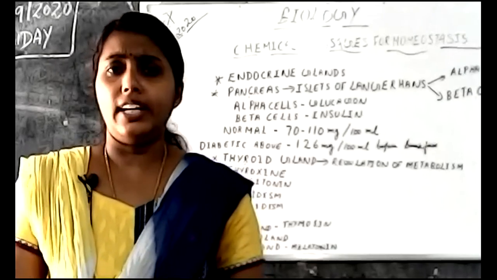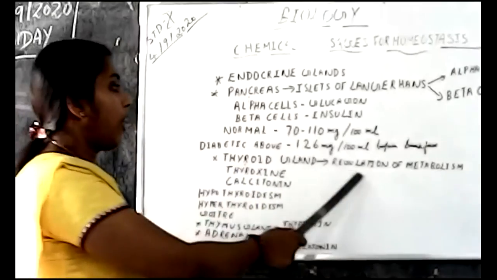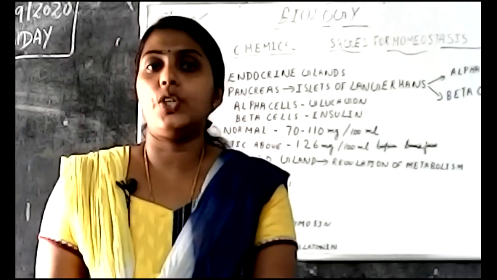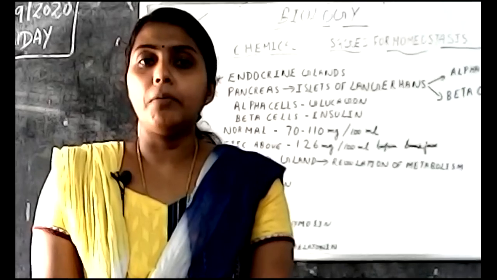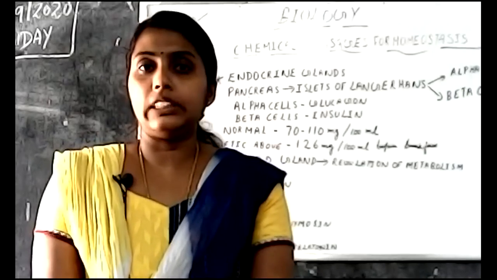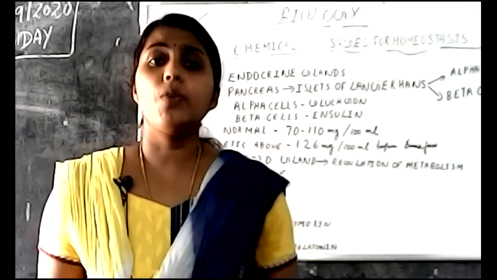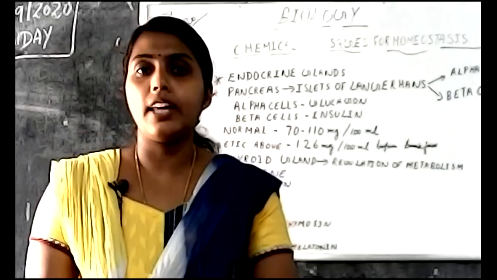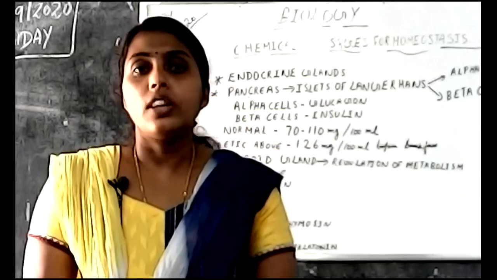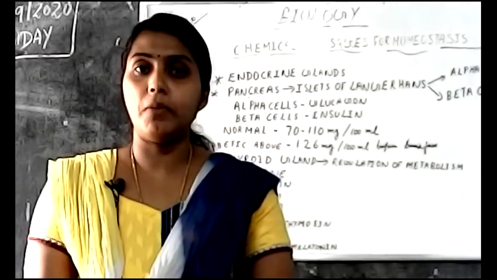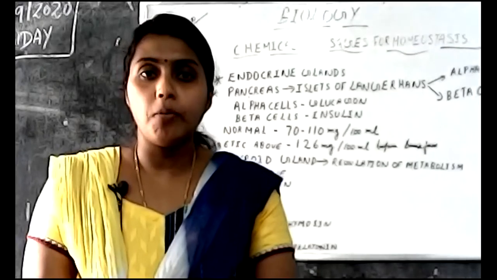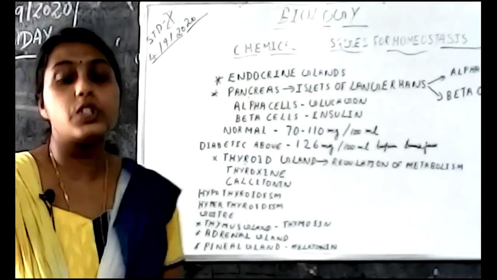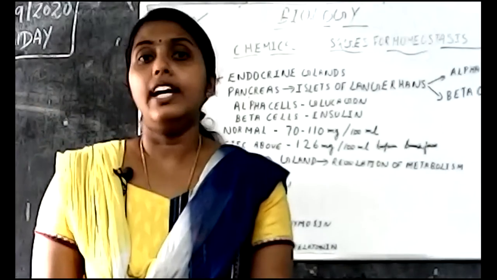The thyroid helps in the regulation of metabolism. Catabolism and anabolism together constitute metabolism. Catabolism and anabolism mean breaking down and building up processes. These two processes together constitute metabolism. This regulation of metabolism is done by the thyroid gland. The thyroid produces two hormones, namely thyroxine and calcitonin.